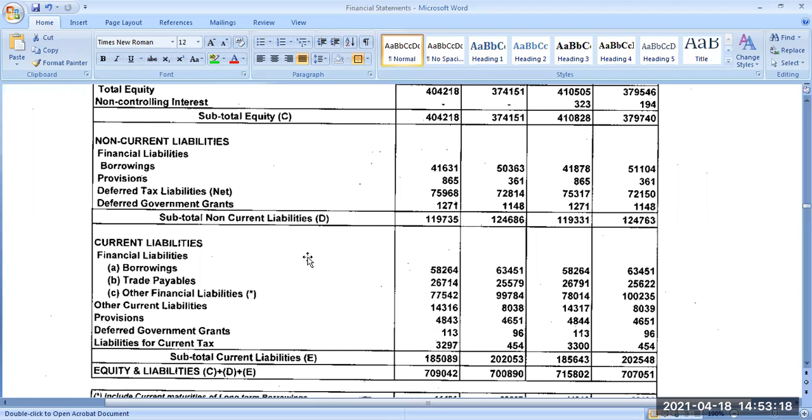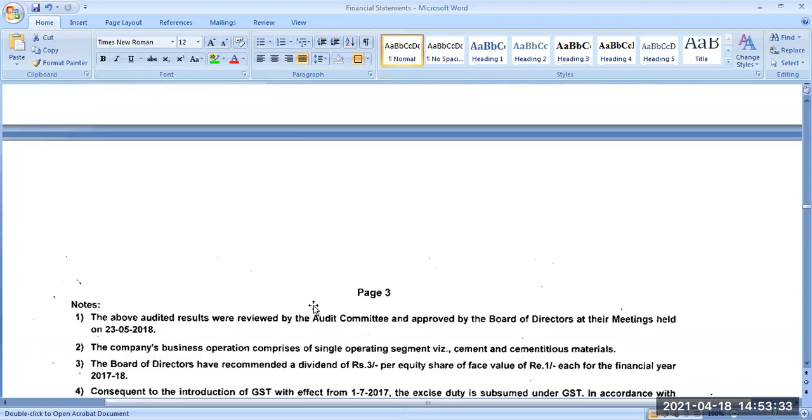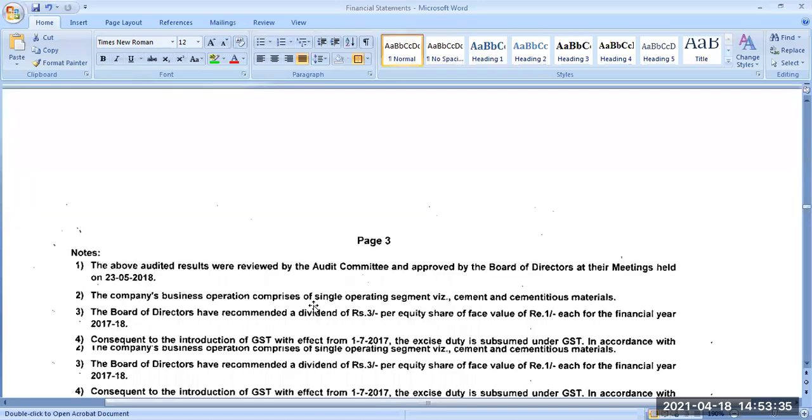Okay, before we wind up, for the next 7 minutes, at 3 o'clock we'll leave for break. Any doubt you have with regard to this financial statement of a company? The format and the concepts.